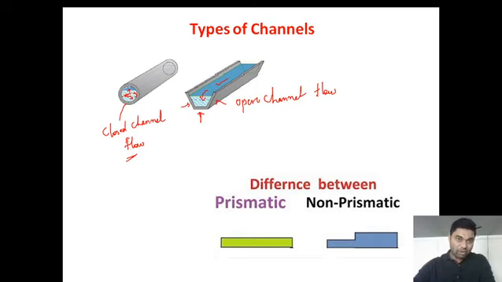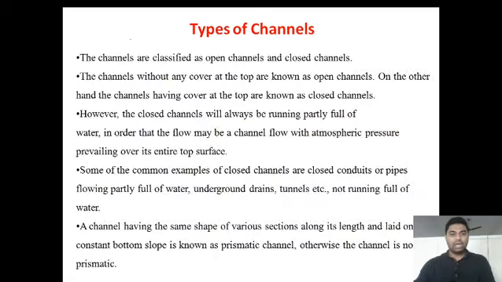Okay, there is always a pressure drop or head drop. Suppose this is a circular pipe, the water will be flowing by this side only. The water won't be filling the total pipe, won't be flowing by touching all the flow boundaries. There will always be some gap, or you can say a head gap. It will be flowing partly full, just less than the full. However, the closed channels will always be running partly full of water in order that flow may be channel flow.